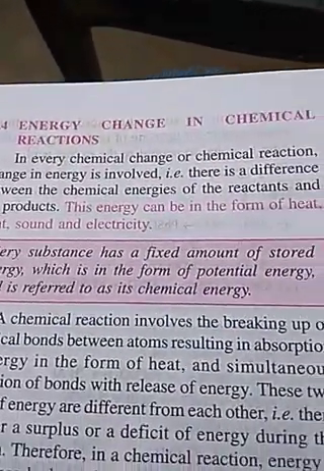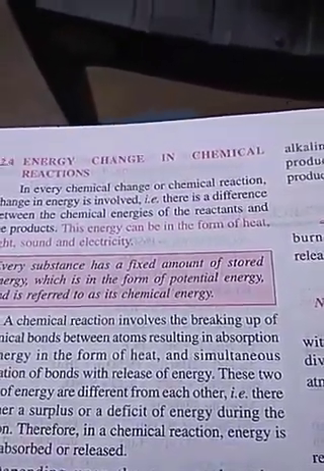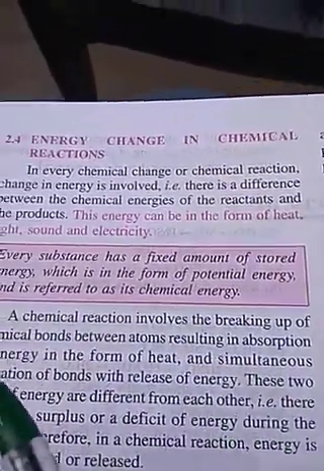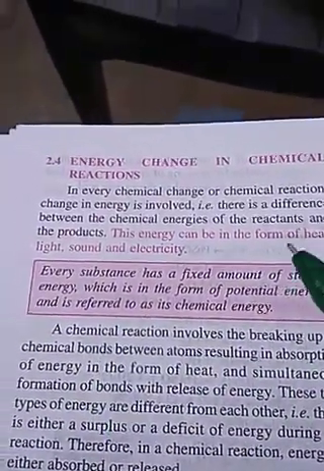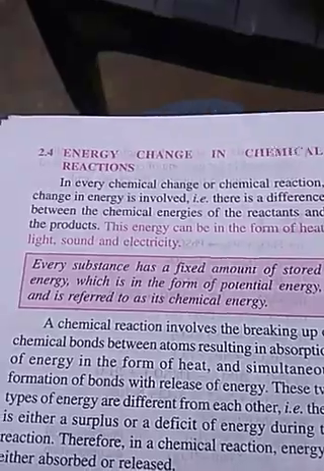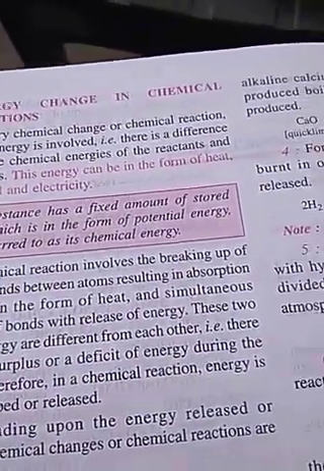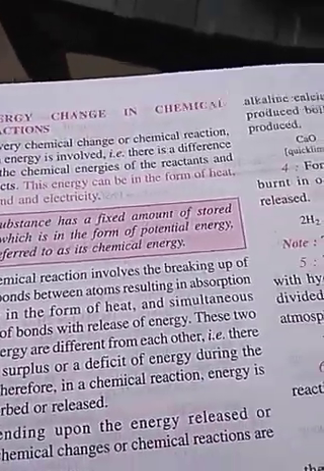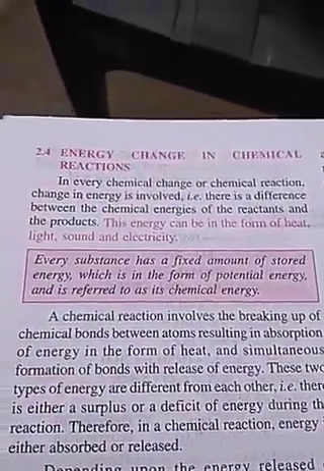During a chemical reaction, during the breaking of chemical bonds and the formation of new chemical bonds, heat energy is either absorbed or released.